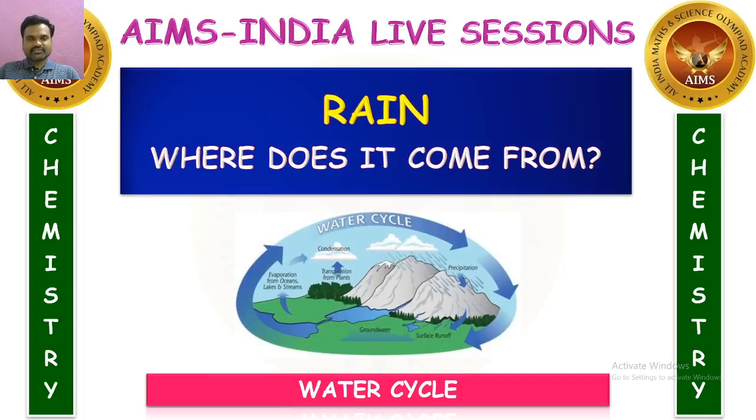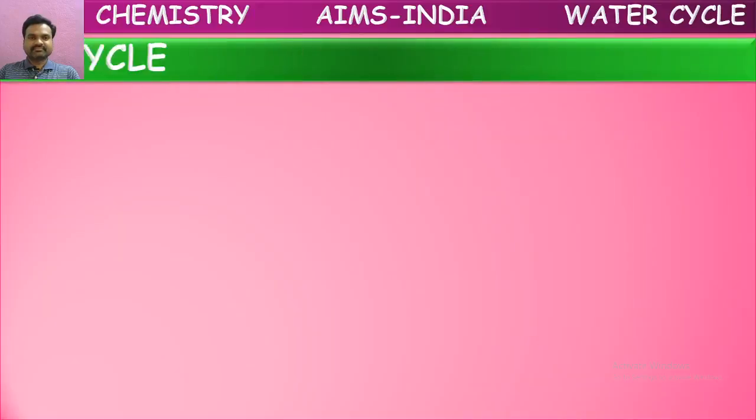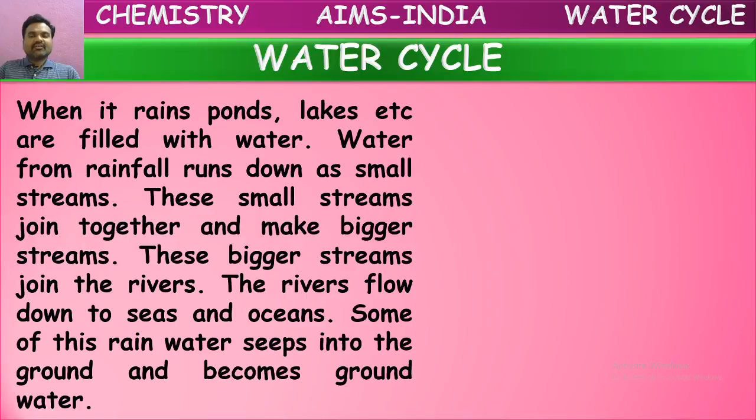So we are going to see about this water cycle in this session, along with some more points. So let us go to the chapter, children. When it rains, ponds, lakes, etc. are filled with water. Water from rainfall runs down as small streams. When it rains, the water from the ponds and lakes comes out like small streams.